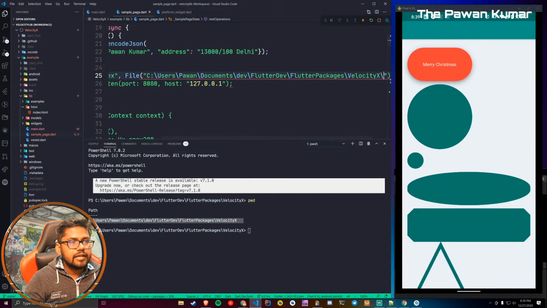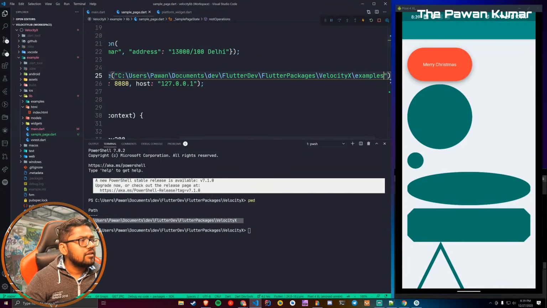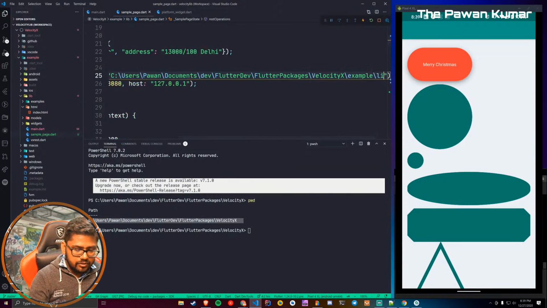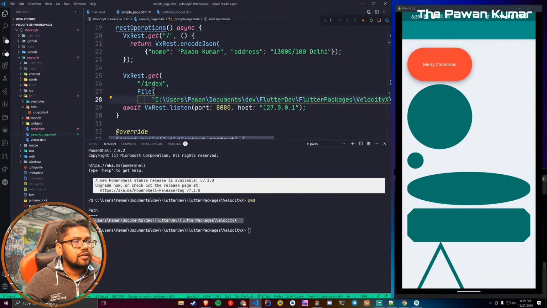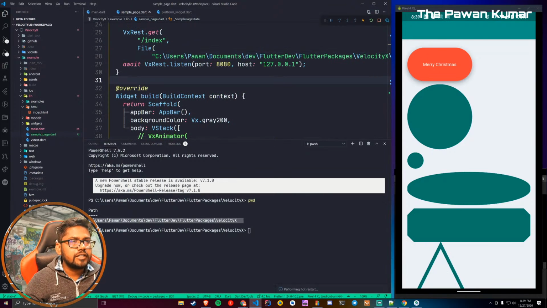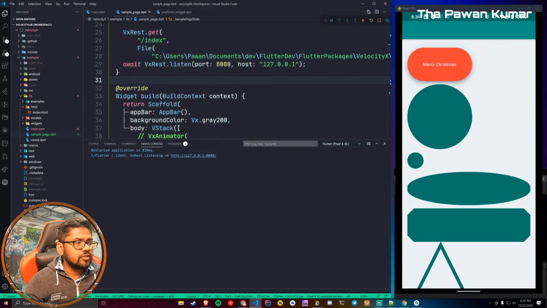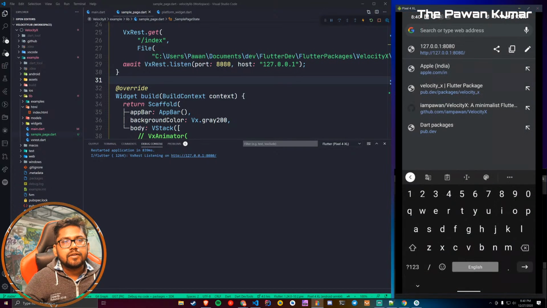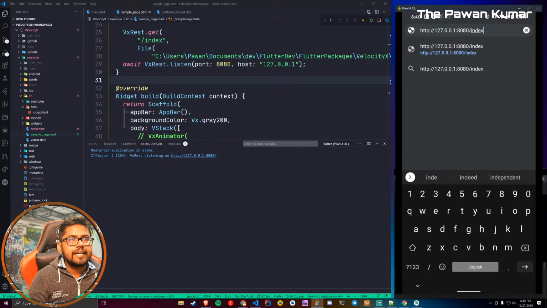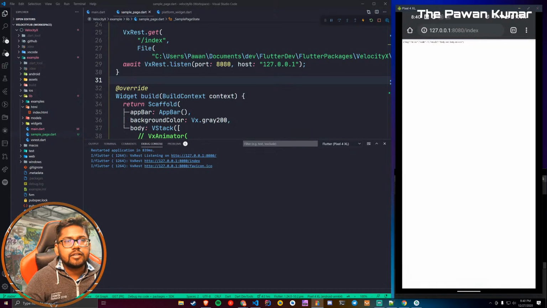And then I will add example/lib/html/index.html. So this is the full path of my file. I am just trying to run it, so I'll do a hot restart. Let's see if this works or not. Make sure your path is correct. And now if I go back to the browser and write /index, because index is the router path which I have given, and press enter, I see an error.